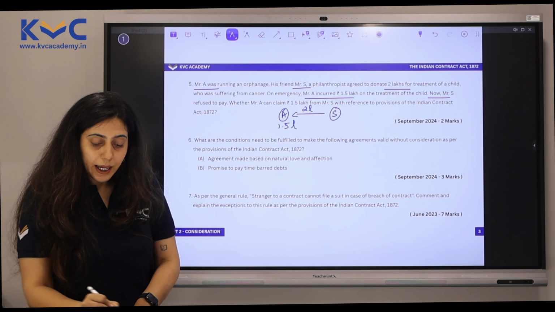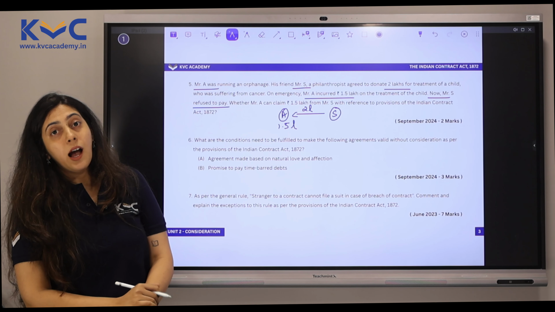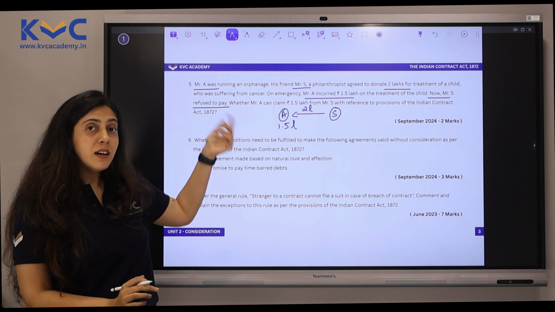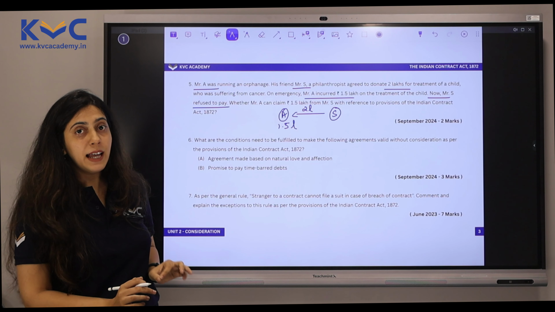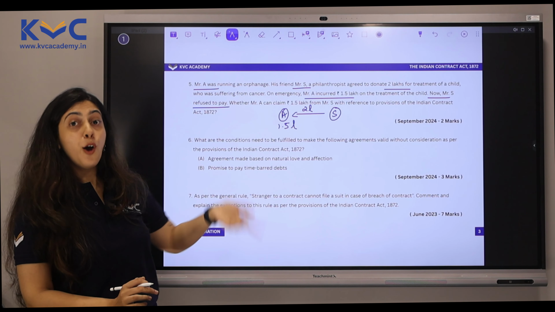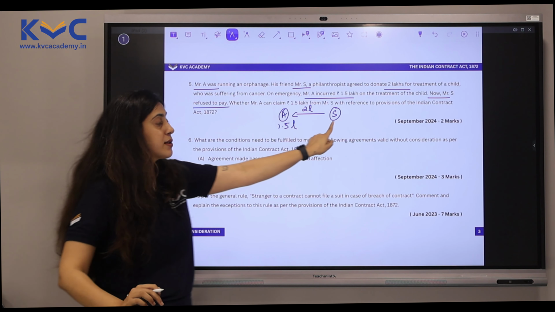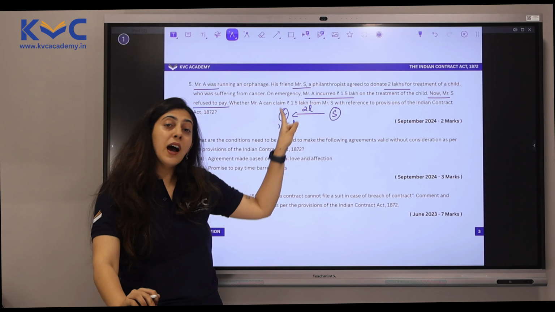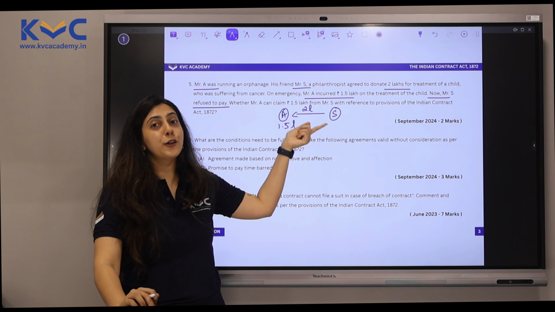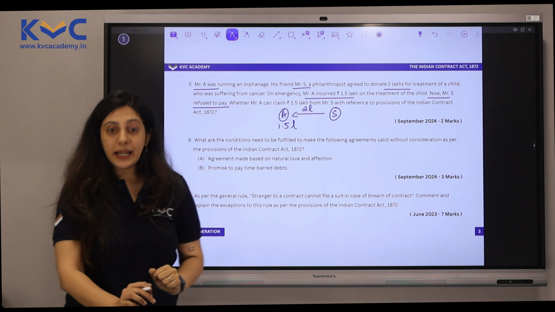So now Mr. S refused to pay. After Mr. A has incurred the expenses of 1.5 lakhs on the treatment of the child, on the faith that Mr. S was going to give him 2 lakh rupees. After that promise, after the incurring of the expenditure, S is backing out.